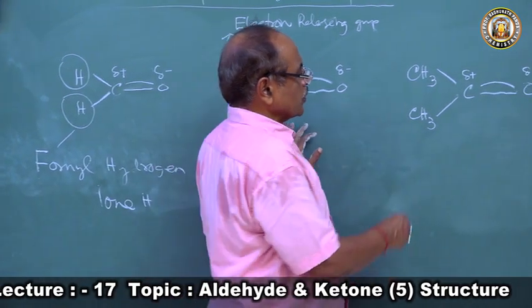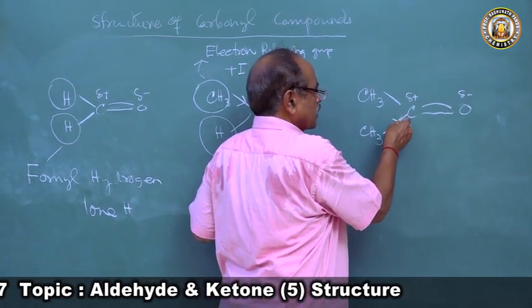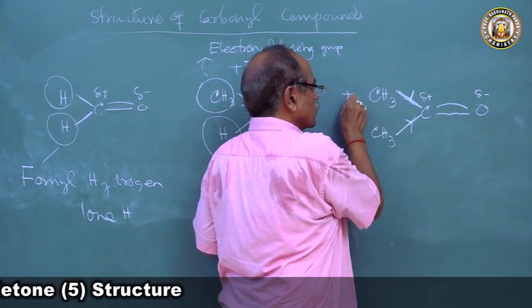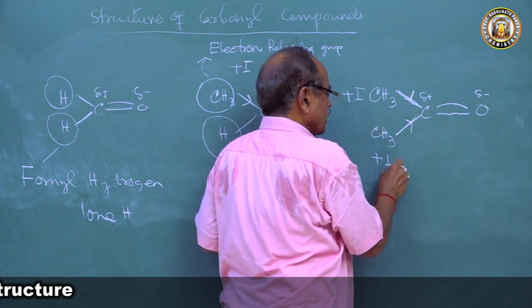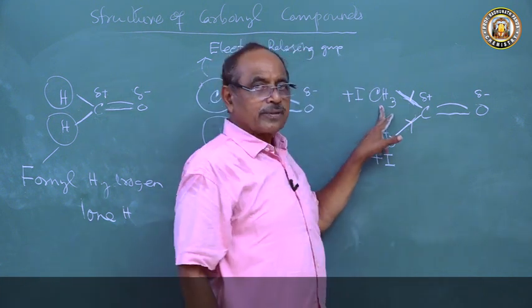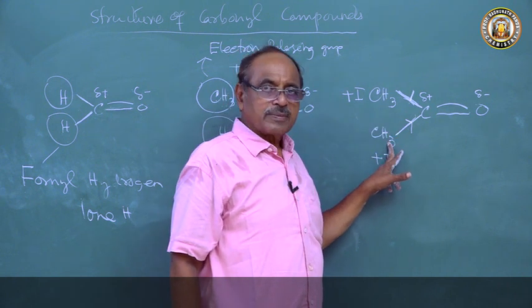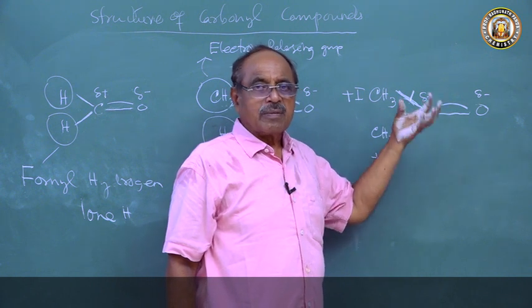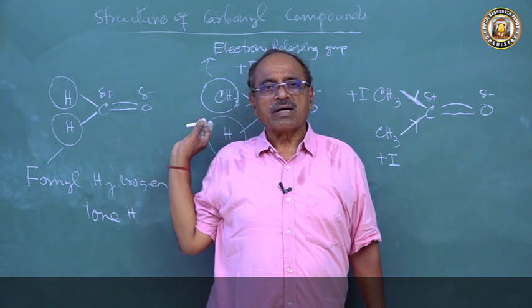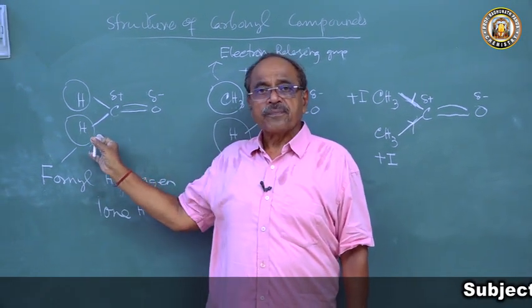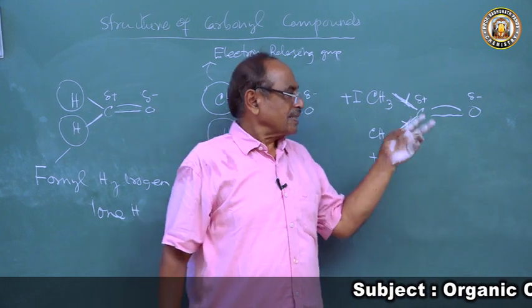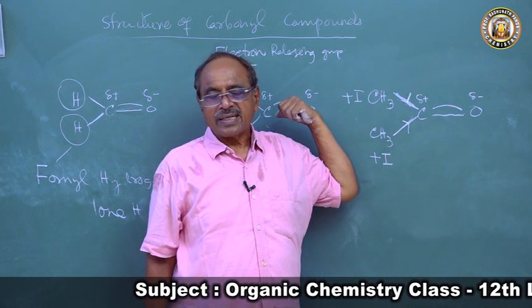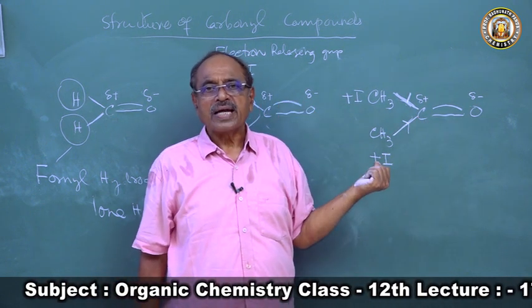Now when you come to acetone, the carbonyl carbon is bonded to two methyl groups, and both the methyl groups are electron releasing groups. So this methyl group exhibits plus I effect, and this methyl group exhibits plus I effect. So the positive charge density at the carbonyl carbon will be less in acetone than in acetaldehyde, than in formaldehyde. So the nucleophile will be less attracted towards the carbon atom of acetone than acetaldehyde than formaldehyde.